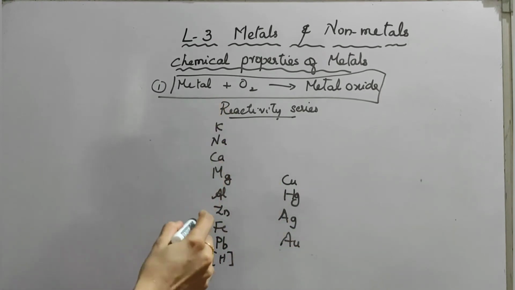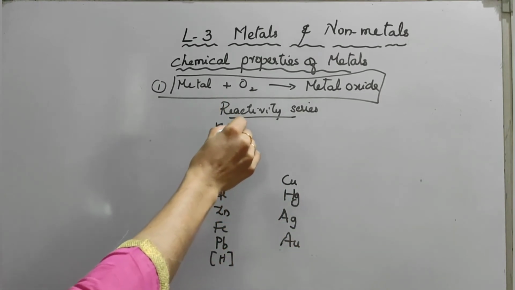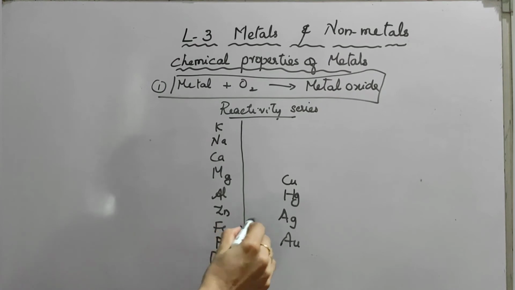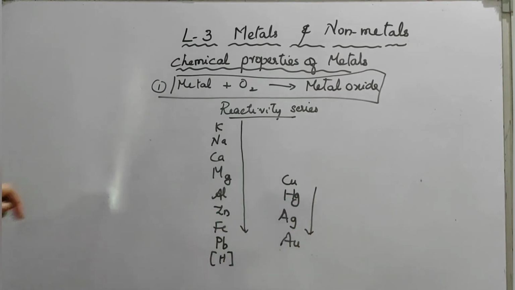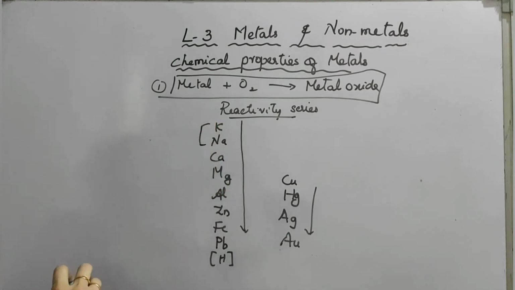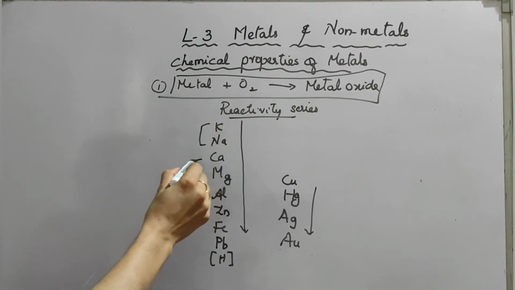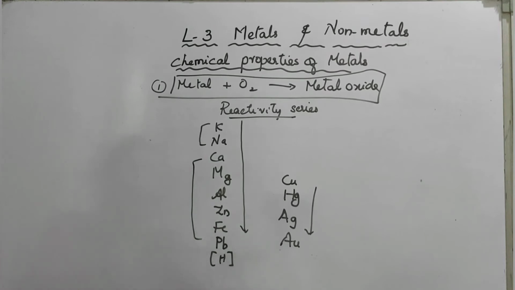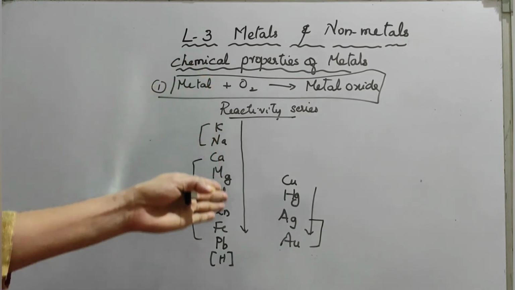The reactivity series moves from top to bottom like this. Potassium and sodium are highly reactive metals, calcium to lead are middle reactive, and silver and gold are very low reactive.